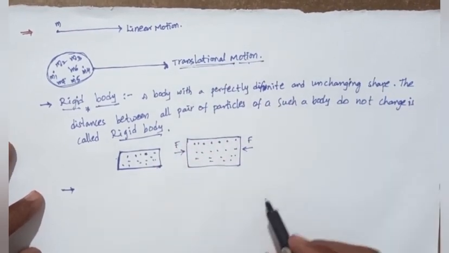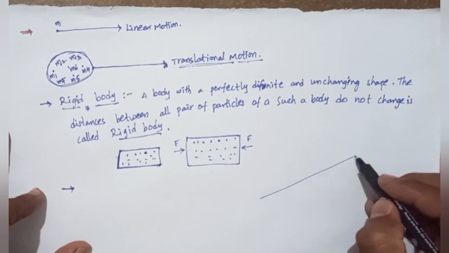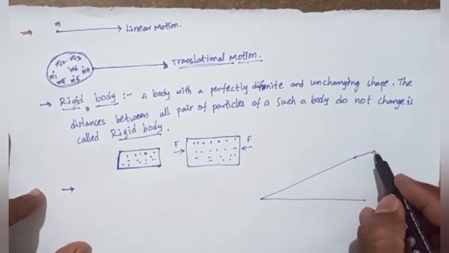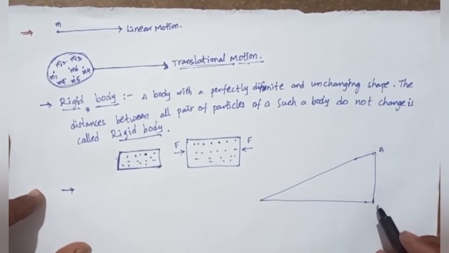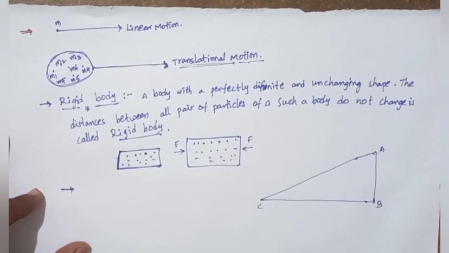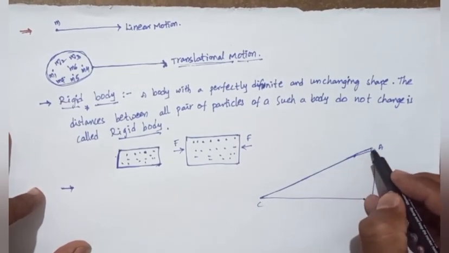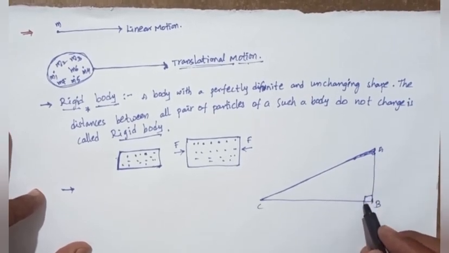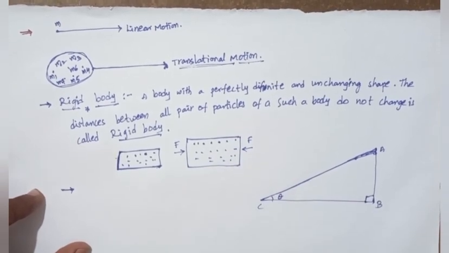Translational motion is, for example, we take an inclined plane here. A, B, C, this is the inclined plane, with a 90 degree angle and angle theta.